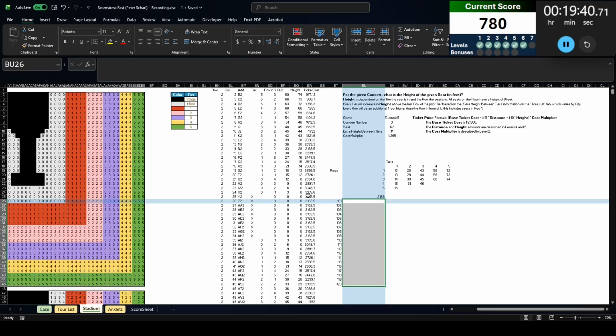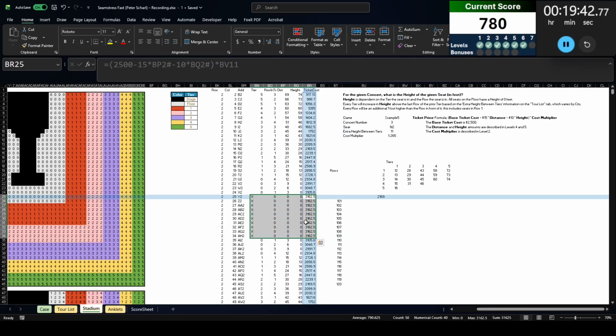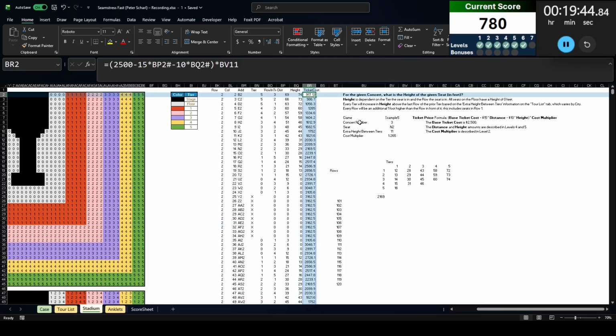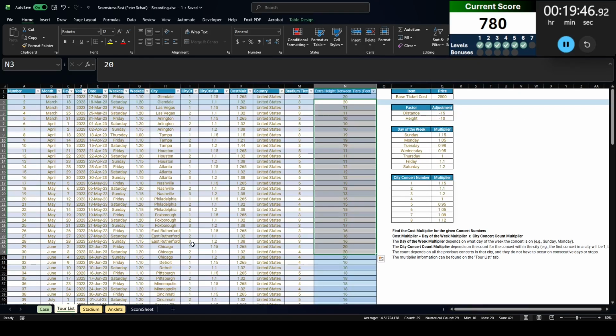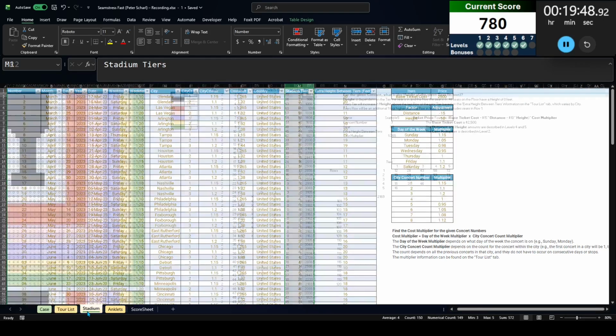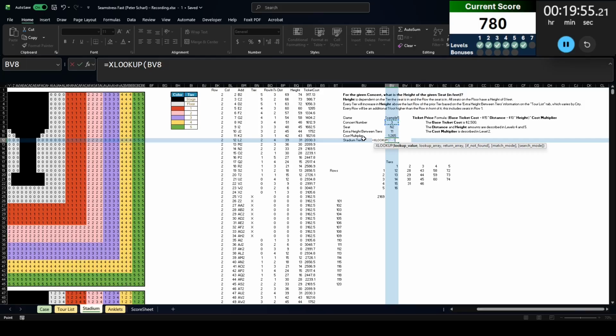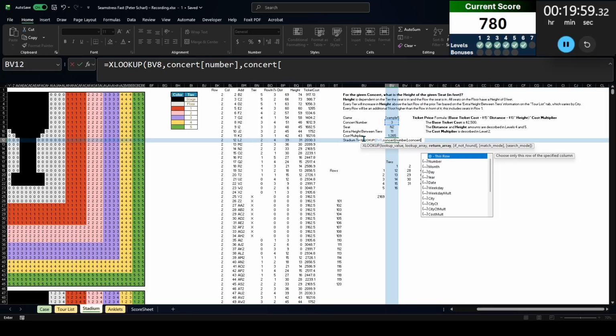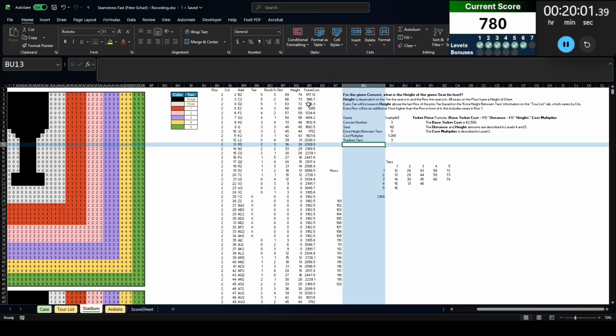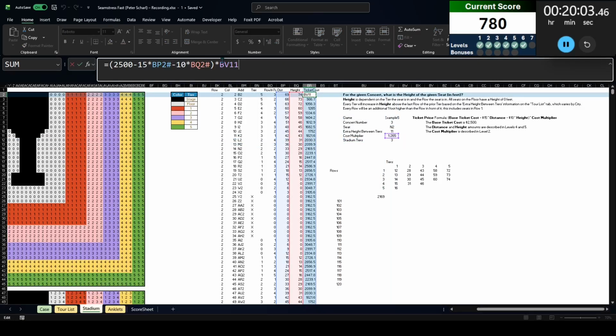So here, what you notice here, these are stage seats, but I still have prices on them. We gotta take the prices out. We also need to figure out how many tiers, which is in this column there. So let's do stadium tiers, and look up that in concert number, return concert stadium tiers. Yes, there we go.